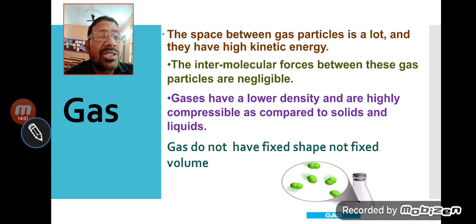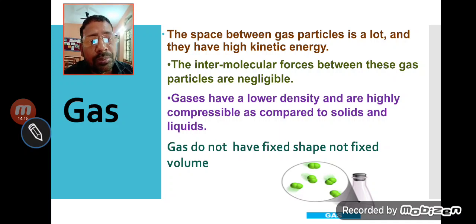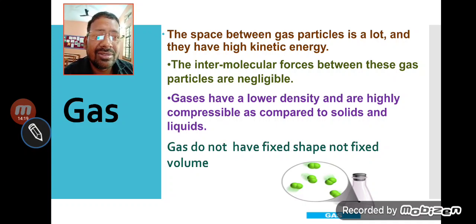Next, gas does not have fixed shape and fixed volume. Yes, my dear student, already I have said that it does not have fixed shape and fixed volume. 100 ml gas can be filled in a small bottle and 100 ml gas can occupy the whole room, the whole of your examination hall. So, it does not have fixed volume.